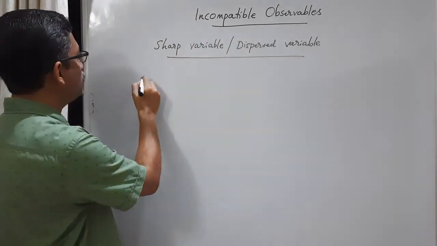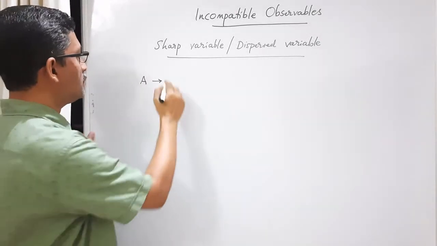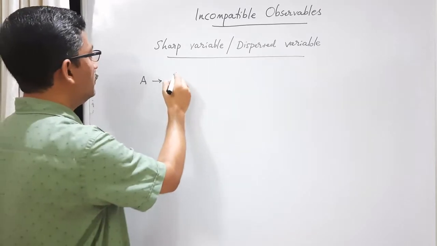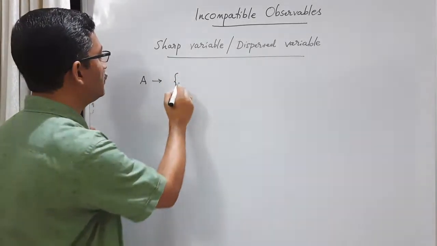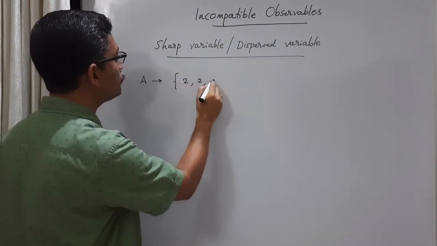Consider this situation. Suppose we measure A in a particular state. And first let us consider the situation where the state is an eigenstate of the operator. Then we make 3 trials. Let us make it simple for calculation. So we make 3 trials and in each trial we get the eigenvalue 2.